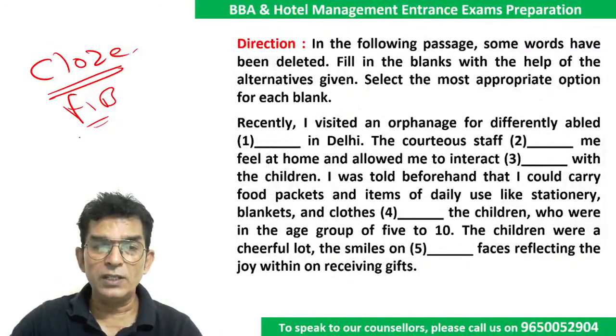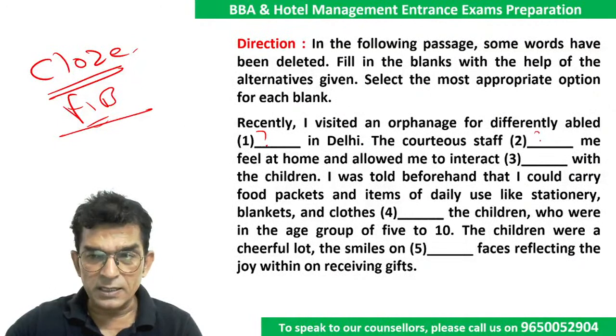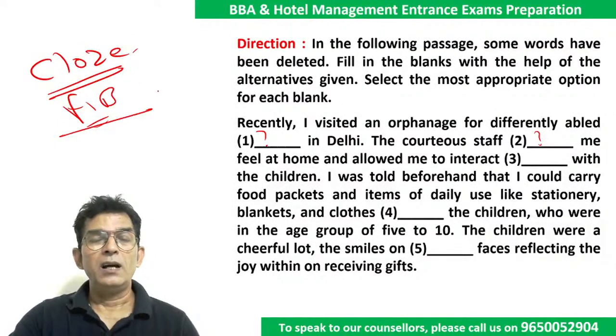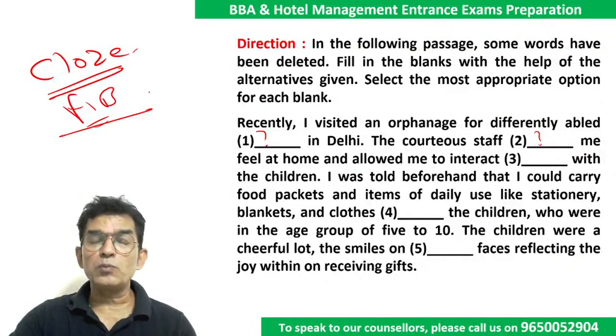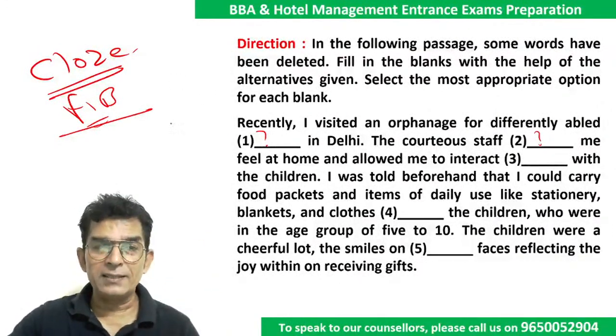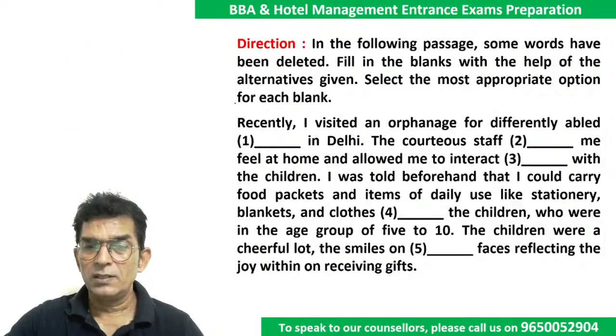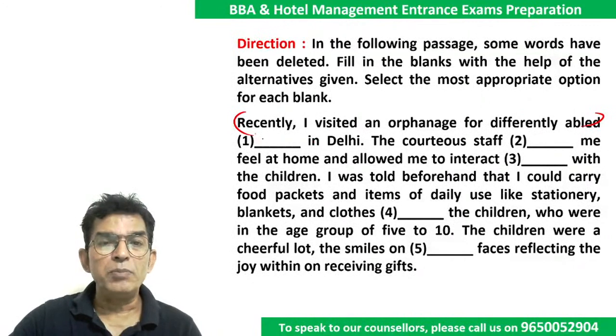Okay, the concept is the same. The only thing we need to understand is these blanks do not exist in isolation. ये खुद ब खुद सिर्फ blank बोल करके मैं बोलूँगा ये blank में क्या भरना है तो कुछ भी भर दोगे, right? The blank exists only because the other words are there in the sentence. It's only because of the other words this blank exists.